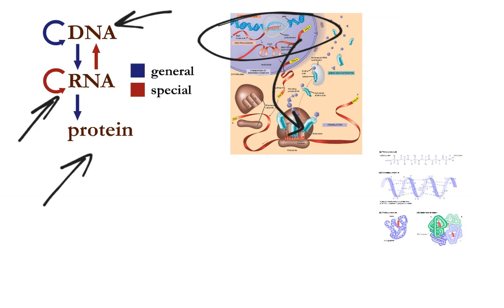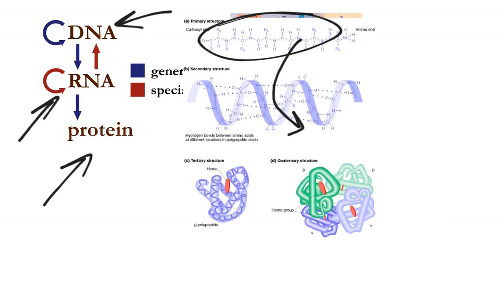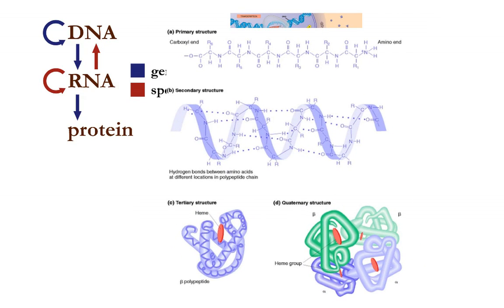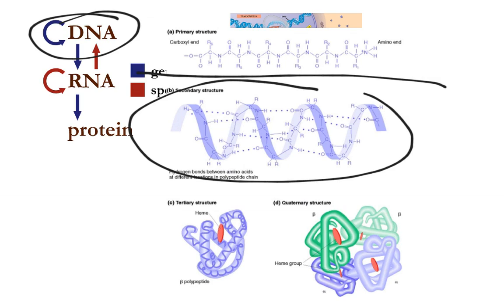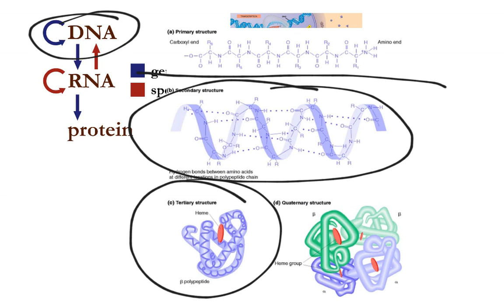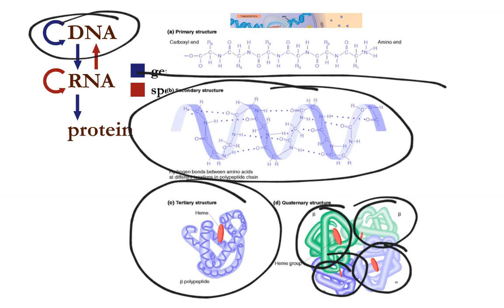Once we have built this protein, the way that it folds and changes shape is we start out with our primary structure, which is just a sequence of amino acids that was determined by the DNA. In the primary structure, the R groups interact to form secondary structures like alpha helices and beta sheets. The alpha helices and beta sheets of the secondary structure combine and interact with one another to make tertiary structure. And then we can put several protein subunits together to make one large protein, which is our quaternary structure.